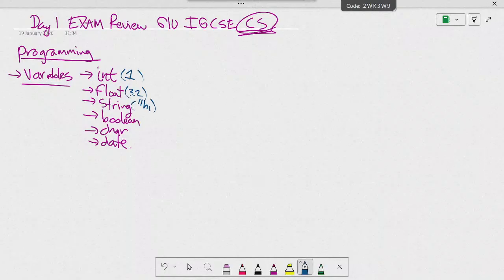Pi. It has quotation marks. Boolean. True. It has to be capital T. Char is A or N. And then the date is day, month, year. Now, for the date, again, we're not going to really do that. That's into something else.